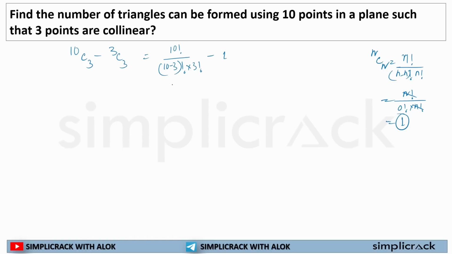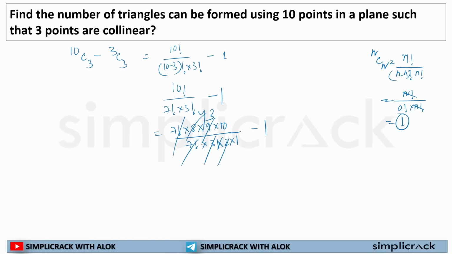So if I solve this whole question, it is 10 factorial divided by 7 factorial into 3 factorial, minus 1. 10 factorial can be written as 7 factorial into 8 into 9 into 10, divided by 7 factorial into 3 factorial. 3 factorial can be written as 3 into 2 into 1, minus 1. The 7 factorials cross out. 3 times 2 cancels, 4 into 3 is equal to 12, so 120 minus 1 is equal to 119. So 119 triangles can be formed by using 10 points in a plane with 3 points collinear.